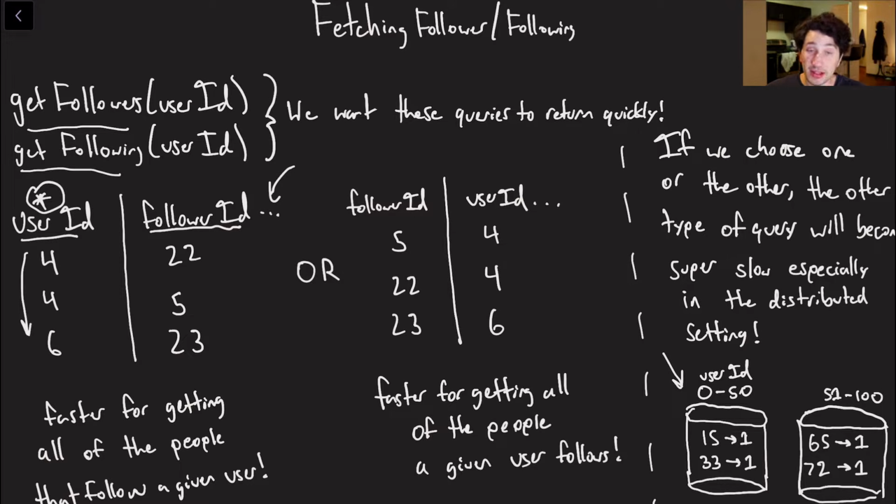However, it's going to break down in a distributed setting when we want to find all of the users that a user follows. So let's say we wanted to find all the users that user 1 follows. So that would be this guy over here. As you can see, because we are partitioning on basically the person that has a following, getting all of a person's users that they follow is going to be very challenging because we would have to do a distributed query. We wouldn't have any indexing within those nodes. We would have to do a linear time scan to go through every single row on here and every single row on here, and then we would have to aggregate them somewhere on some other server, and then we would have to return that back to the user, and that probably just isn't feasible.